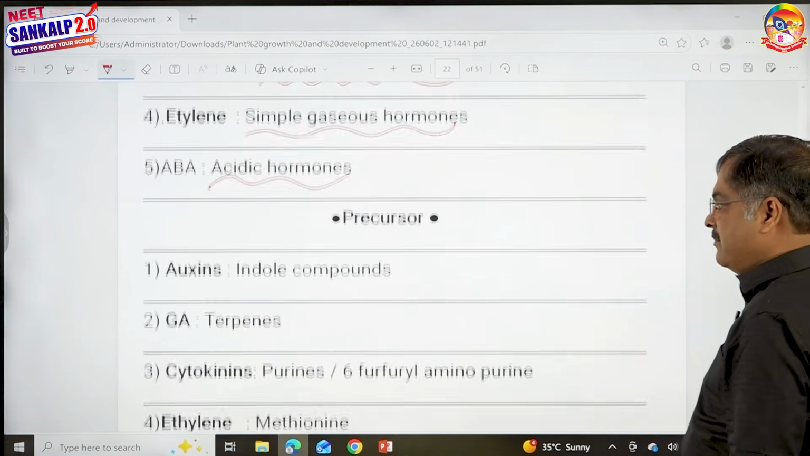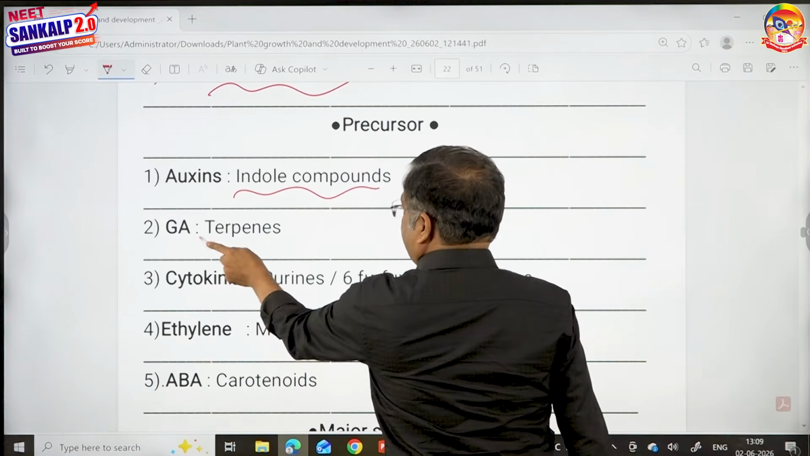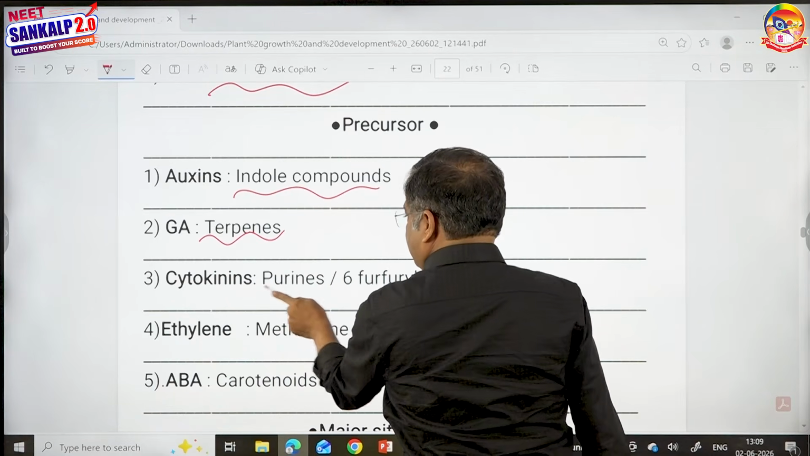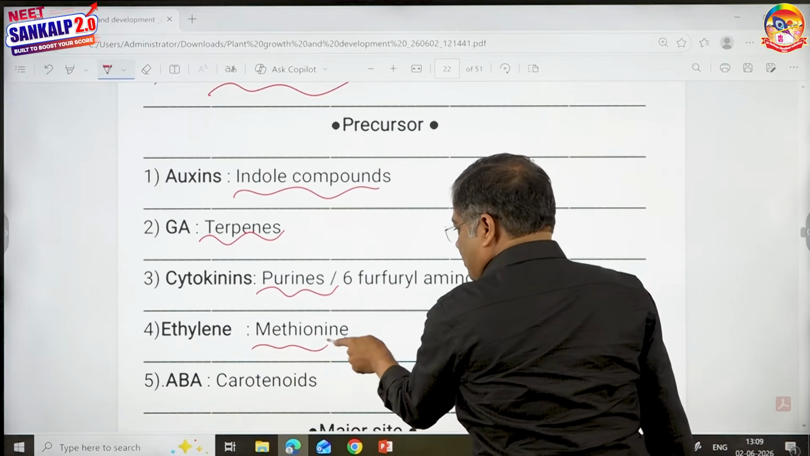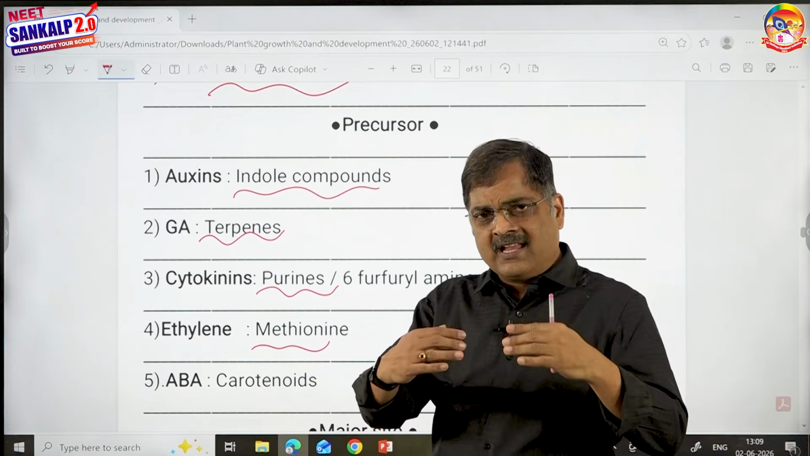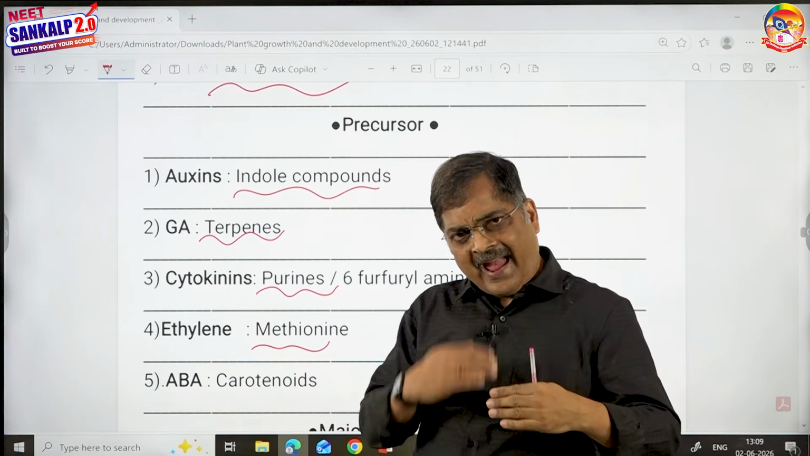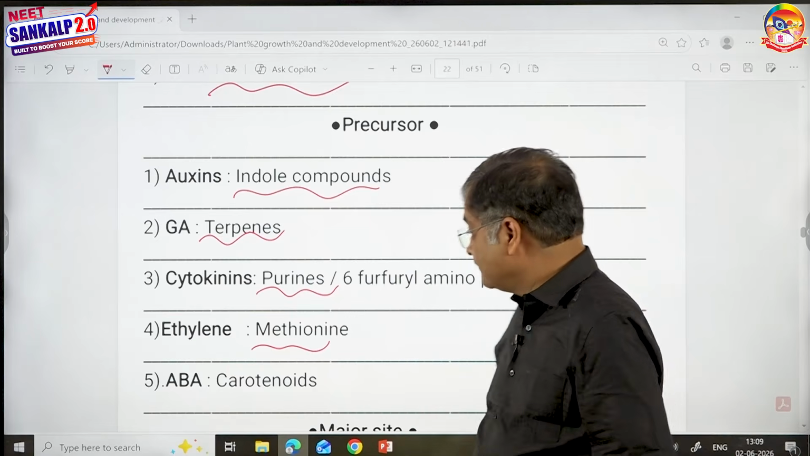Precursor, children, very important. For auxin, it is indole compounds. For gibberellin, it is terpenes. For cytokinins, it is purines. For ethylene, it is not there in your book, methionine. What is methionine? R is CH2, CH2, S, CH3. That CH2, CH2 can get separated and form ethylene.